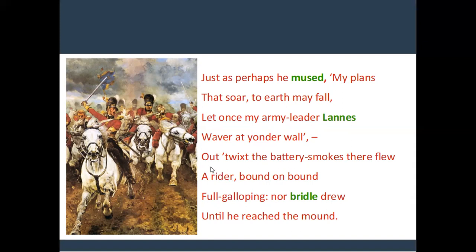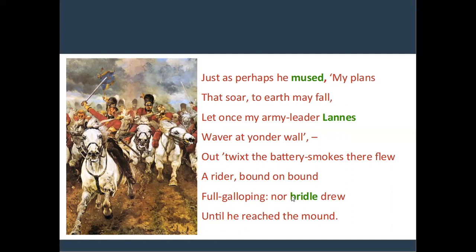He appeared from the clouds of smoke and fire. Here the phrase full galloping suggests the fastest running of the horse. As the rider was severely wounded, he wanted to convey his victory news before his death. So the rider was in a hurry.